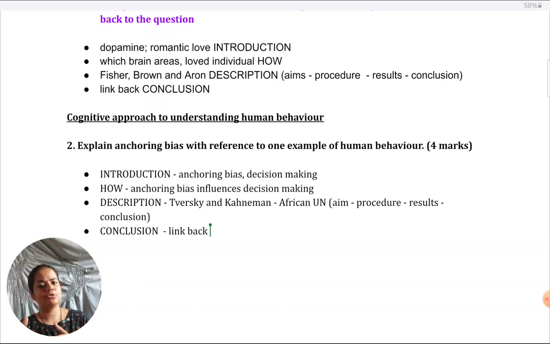So instead of this UN African nation study, there are those framing effect type of studies, also the hospital study, if I'm not mistaken, in which participants are given some anchor and then they have to estimate how many babies must be born in a hospital. So they're given some sort of description that it's a large hospital or a small one, and then they have to decide whether more boys or more girls must be born every day in that hospital. You could give that study alternatively. So I just believe the studies is where you have wriggle room, or where you have real life examples.